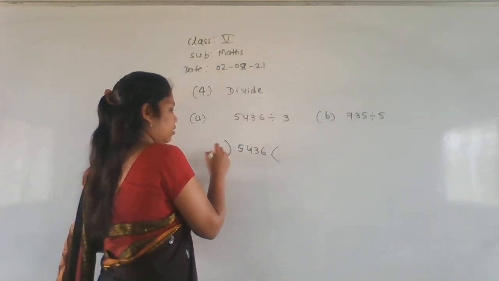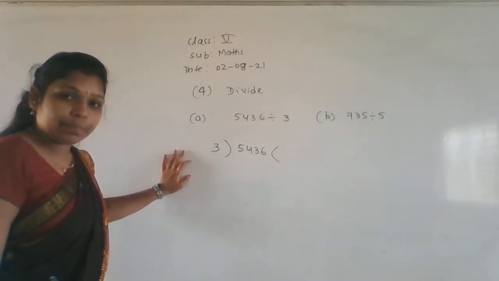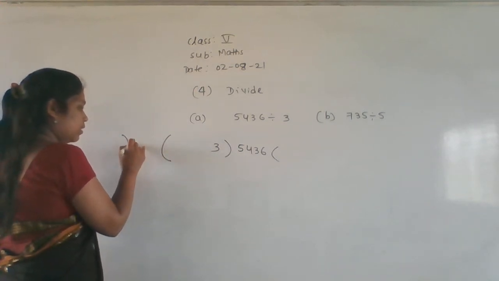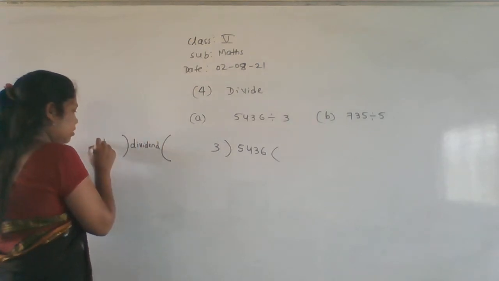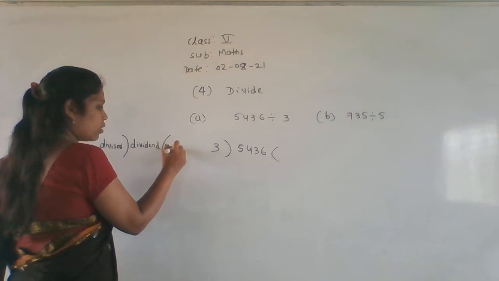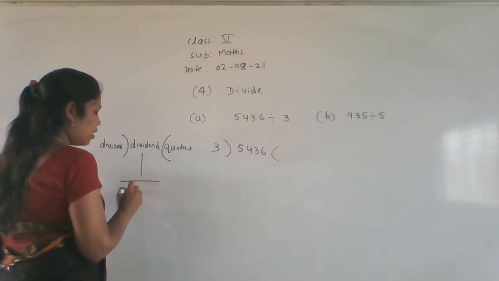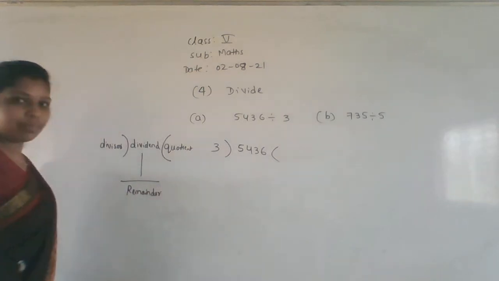5436. Okay. Here which is a divisor and which is a dividend? When we write like this, here it is a dividend. Okay, this is called as the divisor. Whatever here we get, that is called as the quotient, and here this is called as the remainder. Okay, you have to remember these points.